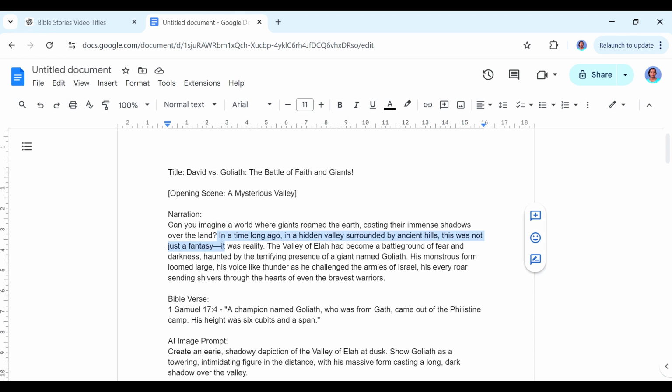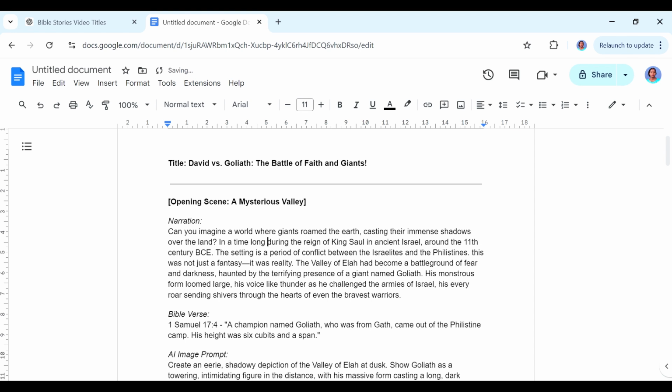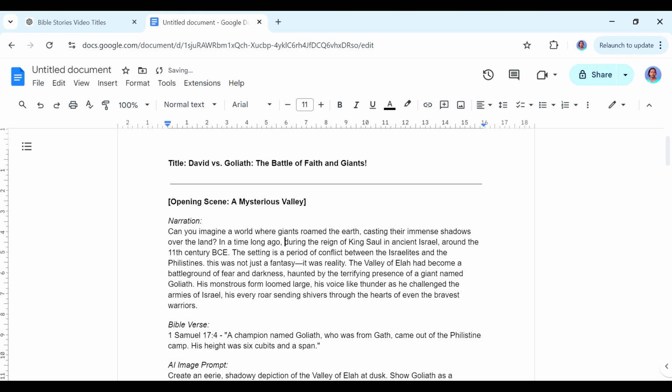Okay, so this is where I've pasted mine. Yeah, so I think I'm going to change a little bit of this part here, just a bit of the wording, so that I make sure that it looks like what I would want the story to sound like or feel like. Yeah, and I think the rest of the story is okay.